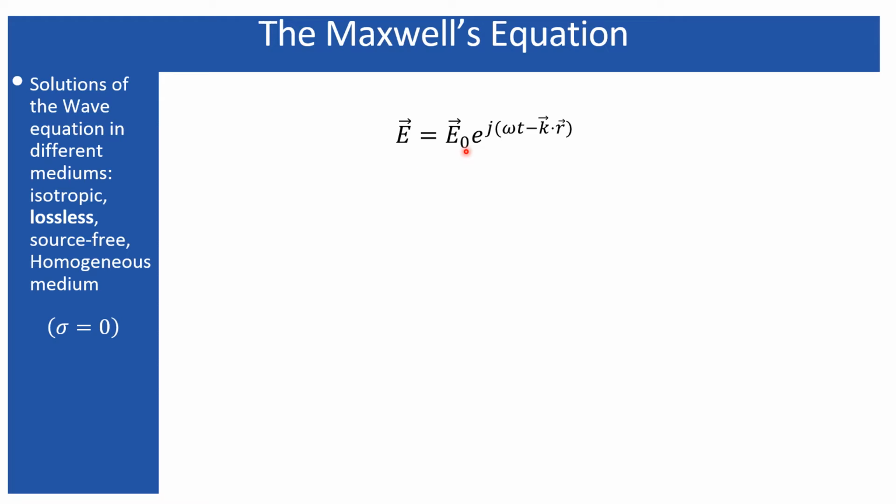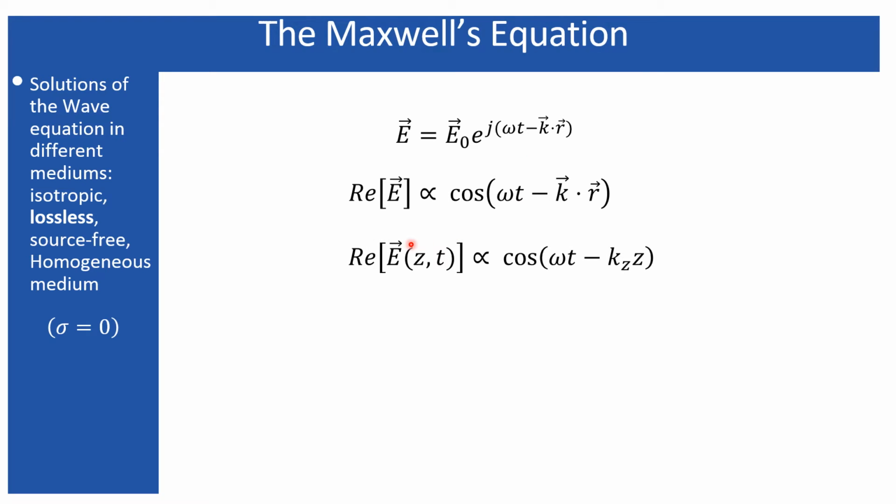Next, we have seen this equation serves as a solution for the wave equation that I derived for this particular medium. This function represents the propagation of the wave, because if you take the real part of this equation, that real part is nothing but a cosine function of its phase, that is omega t minus k dot r. If you consider further that your wave is propagating along a particular direction, the z direction, this dot product reduces to one-dimensional propagation, that is kz times z.